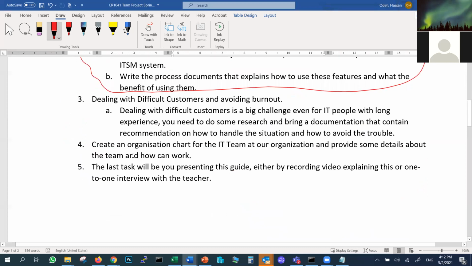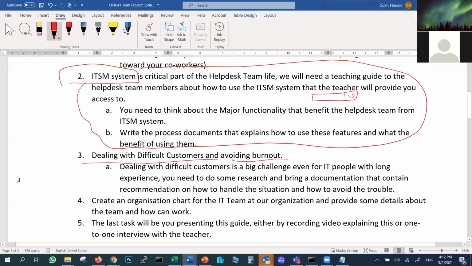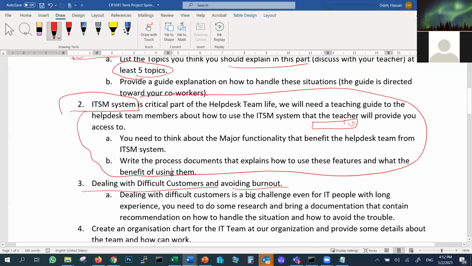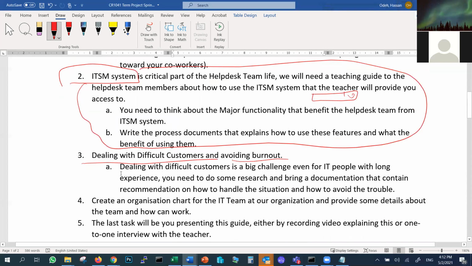The third part is dealing with difficult customers and avoiding burnout. Here you have to give additional details about difficult customers. So don't include the difficult customer example here; we'll talk about it in the whole section. That's why I gave you that as an example, so you don't cheat from me. So what do we do to deal with the difficult customer and what do we do about burnout?